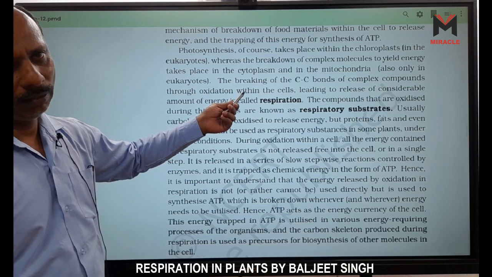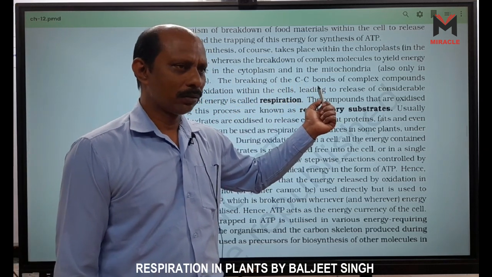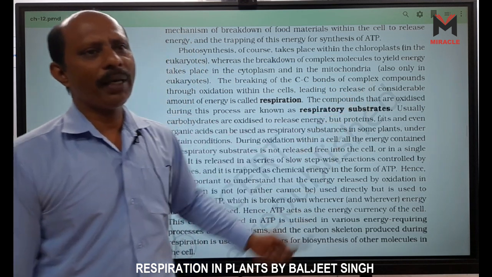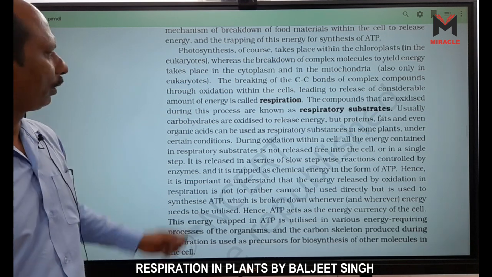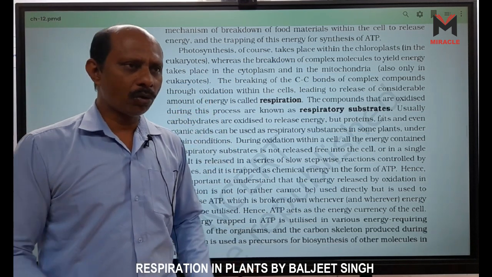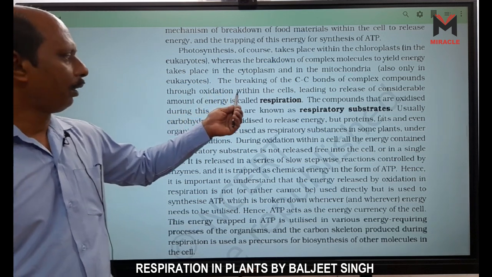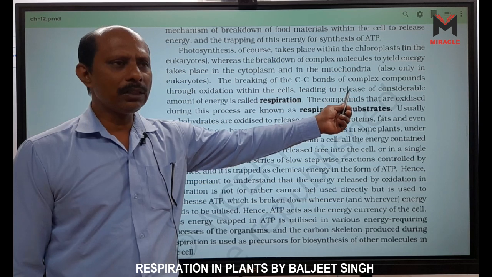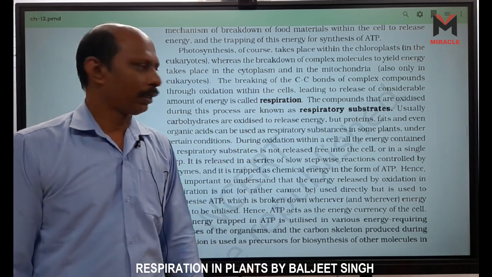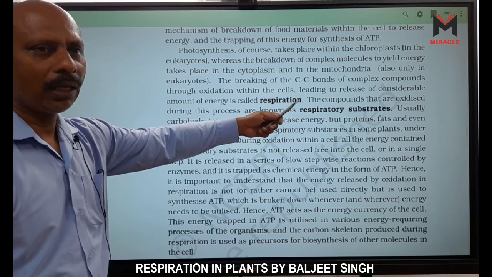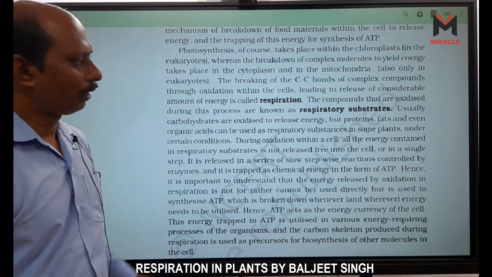Now here, what is respiration? It is given: breakdown of carbon bonds of the complex compound. Complex compound means either carbohydrate, protein or fat, through oxidation. Oxidation is also called burning, right? Oxidation by using oxygen within the cell, leading to the release of a considerable amount of energy, that is called respiration. Correct? The compounds that are oxidized are called respiratory substrates.